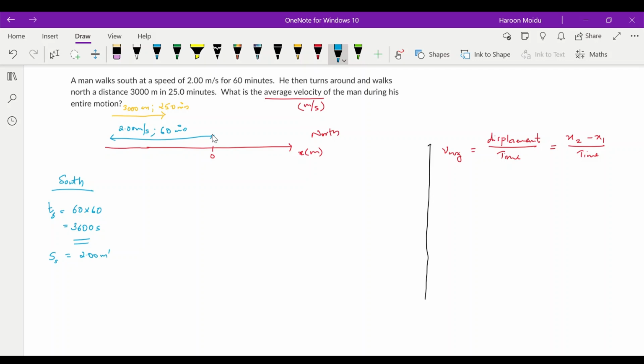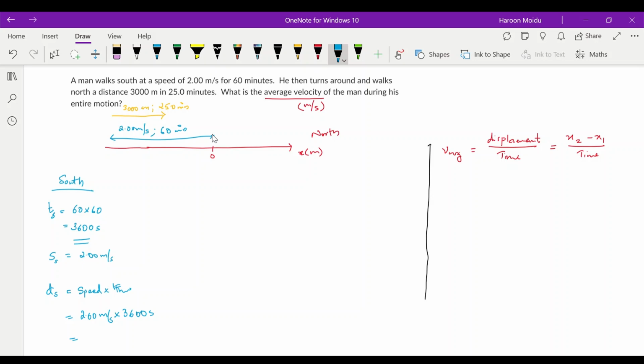So what is the distance he traveled towards south? That will be speed times time, that is 2 meter per second times 3600 seconds. So seconds will be cancelled out.